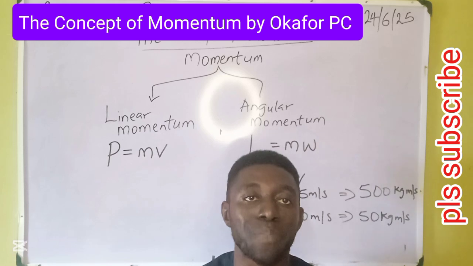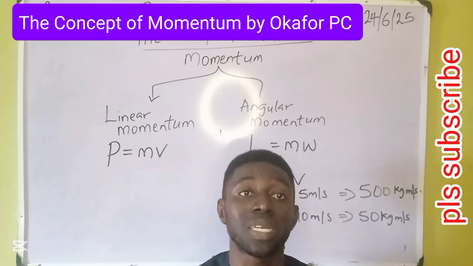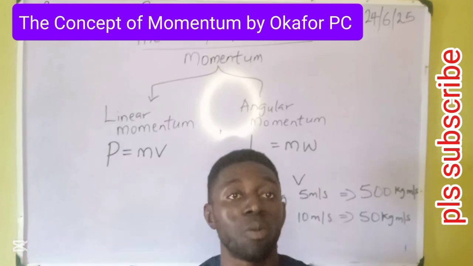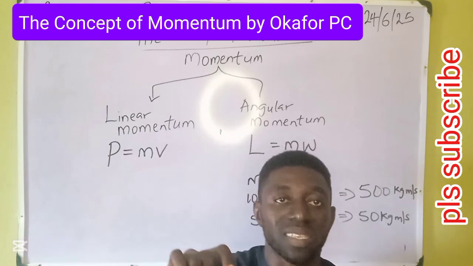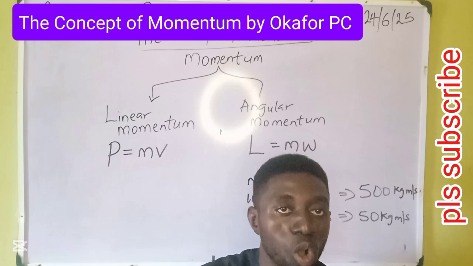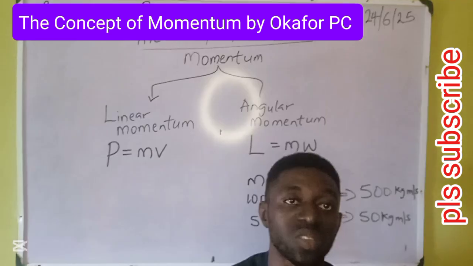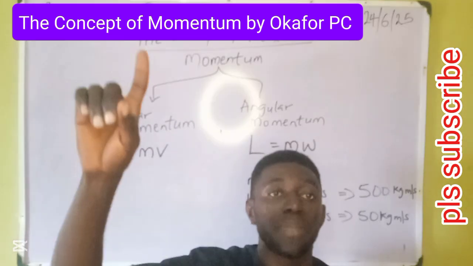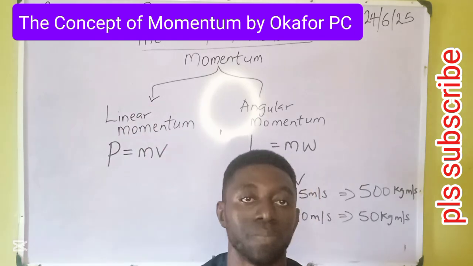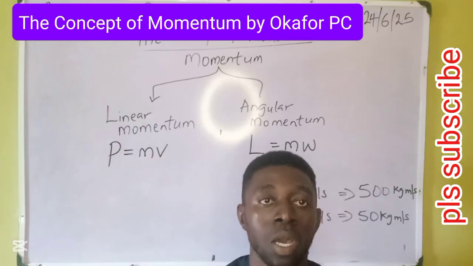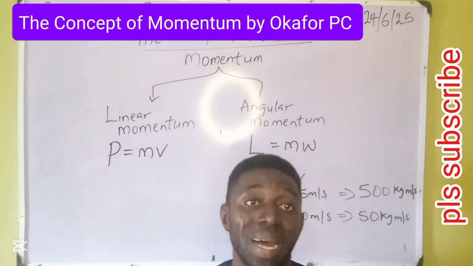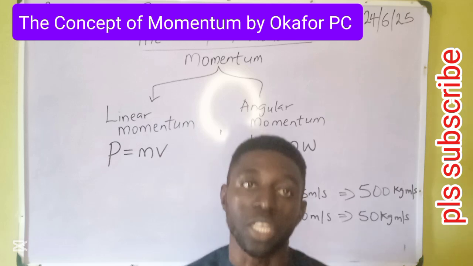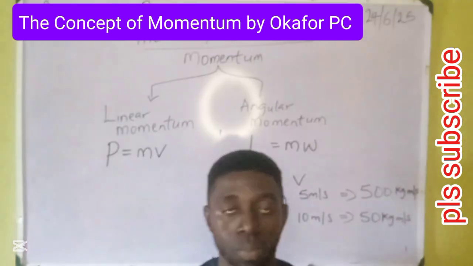Momentum is concerned with the mass and the speed of a body. Any body that has a greater mass and a greater speed has a greater momentum. So bullets with greater masses and greater speed cause more harm compared to bullets with smaller mass and smaller speed. The higher the mass and the higher the speed, the greater the momentum. This is what we target in warfare. Anytime we make missiles of greater mass, we tend to also give them another advantage, which is what? Speed, and the momentum is highly increased.